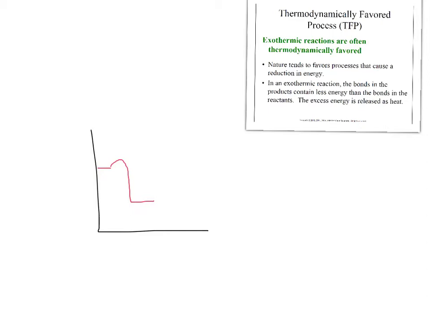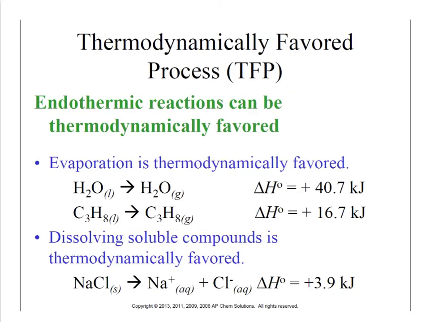That's why exothermic reactions, ones where they start with higher energy than they end with, are typically more thermodynamically favored than their endothermic counterparts. However, that is not to say that all endothermic reactions are not thermodynamically favored, or that all exothermic reactions are. So there are some endothermic reactions that can be thermodynamically favored. Try and remember these, because these will be important.